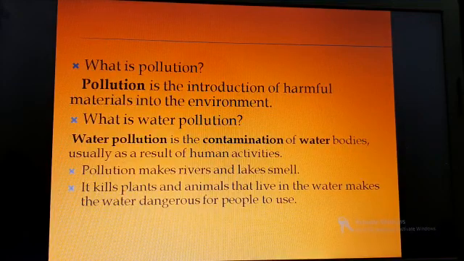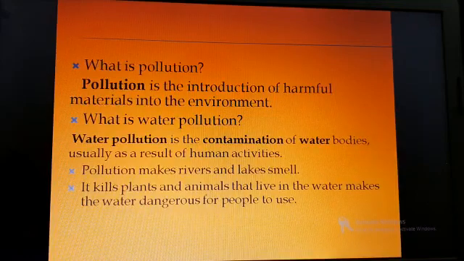Because of the factories and motor vehicles, all the smokes are emitted, and all the dirty water is allowed to flow through the rivers. The rivers are clean waters. So if they are allowing all the dirty water to flow into these rivers and lakes, it will make the water polluted.